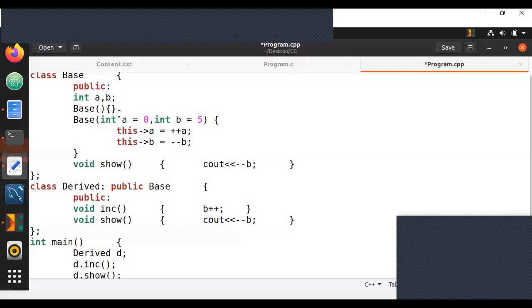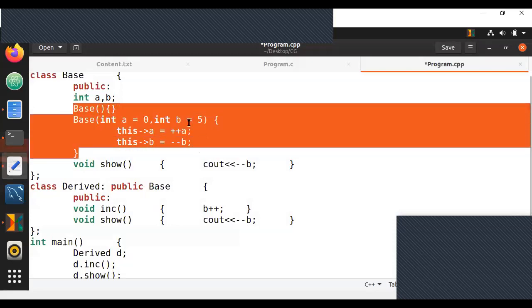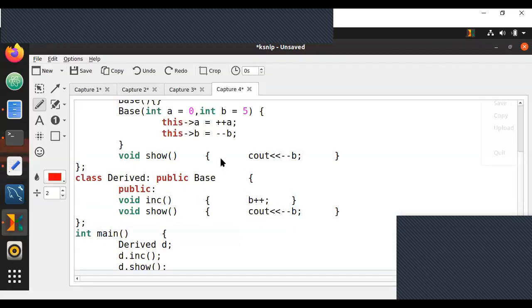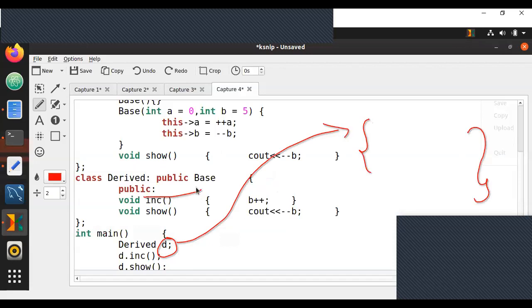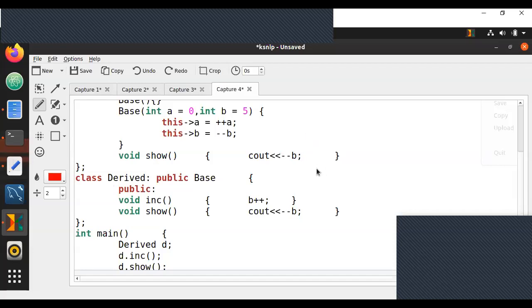Here, you have ambiguity in base class. I'll tell you guys what exactly happens. The moment the derived class object D is created, the first thing it will do, whether you create a derived class constructor or not, the first thing it will always do by default is call the superclass constructor. When it calls the superclass constructor, it's going to call it as base.